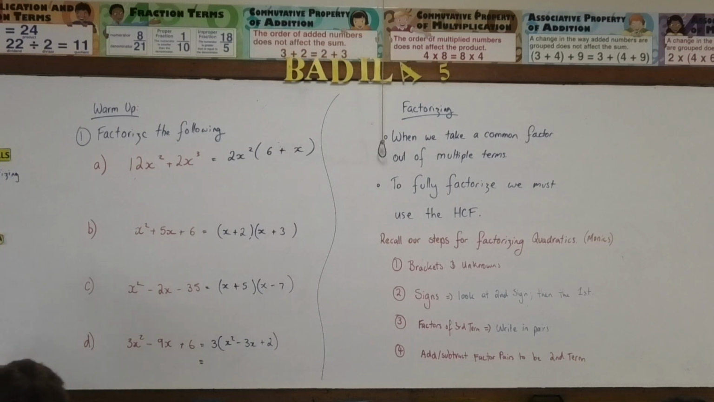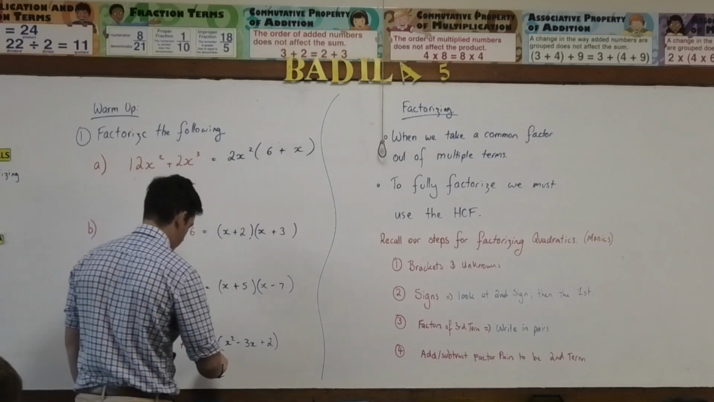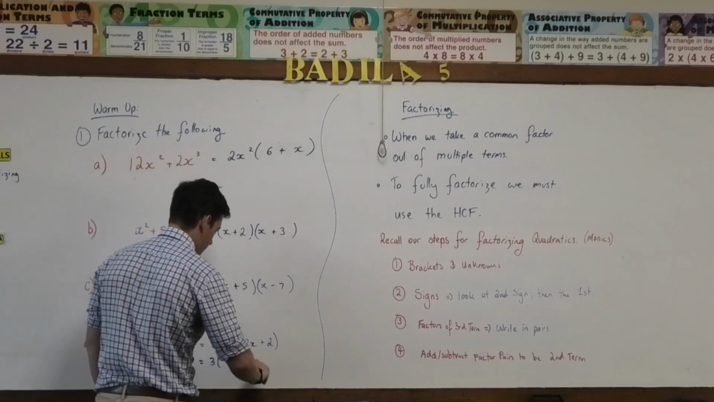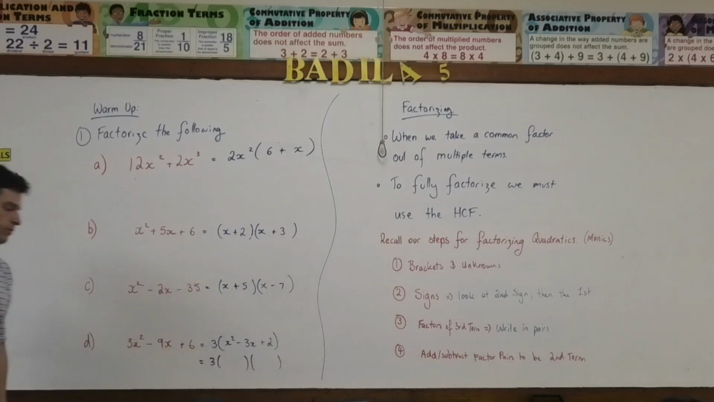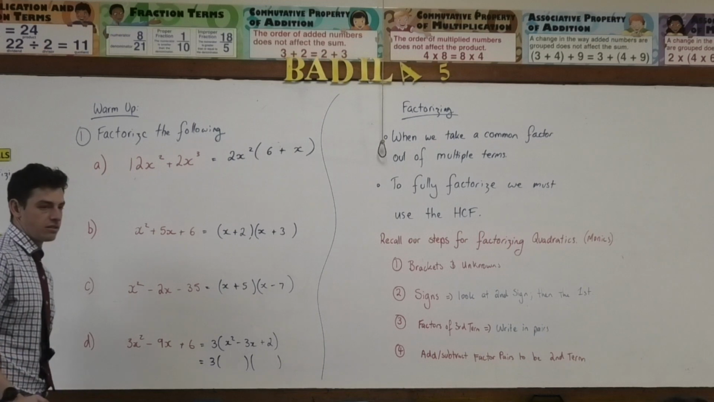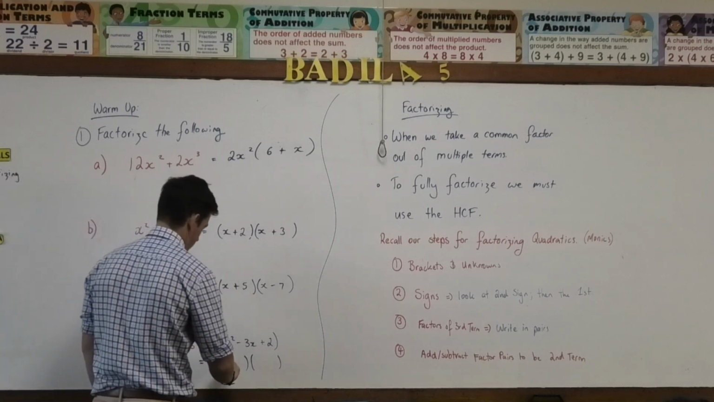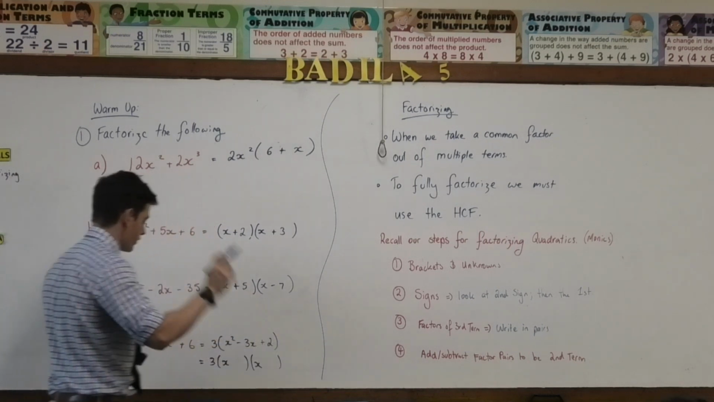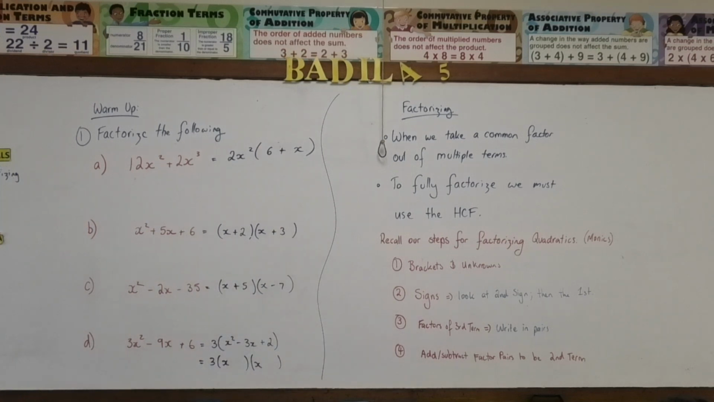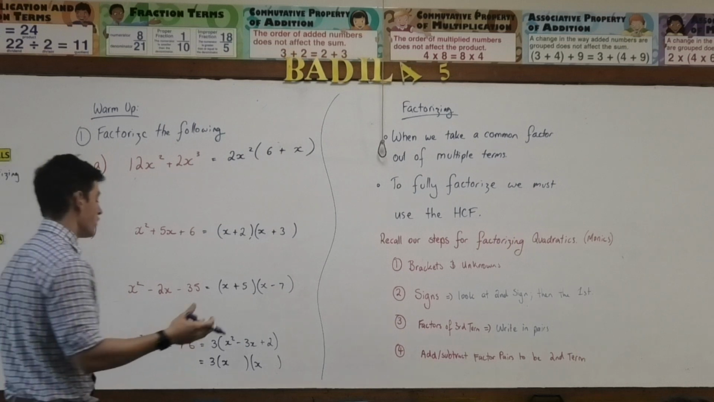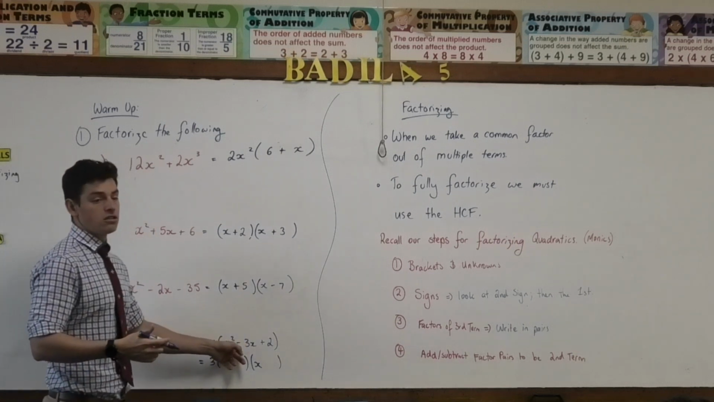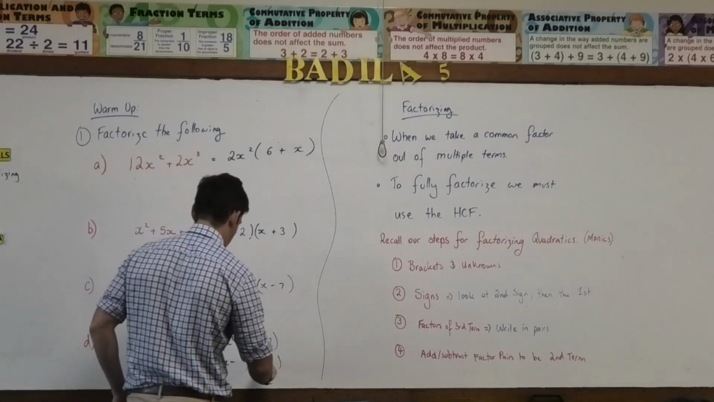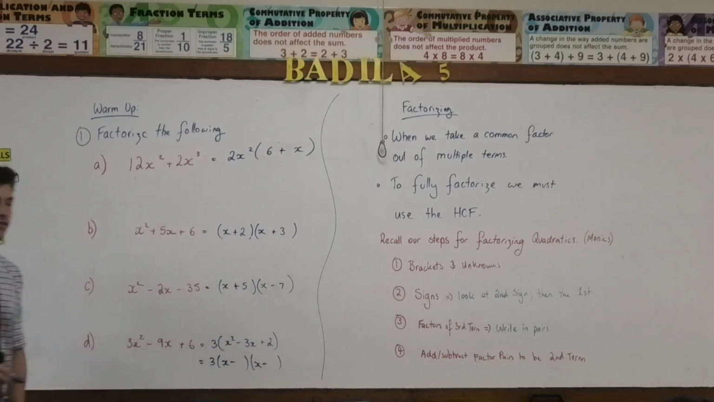So now we've got 3, and I need to set up 2 brackets. Step 1. Am I done yet, or do I need to do something else? Put my x's in. Signs. What are my signs going to be here? So I look at the second term, and that tells me that I've got either 2 positives or 2 negatives. The first term tells me that I'm dealing with 2 negatives. Factors of 2 are